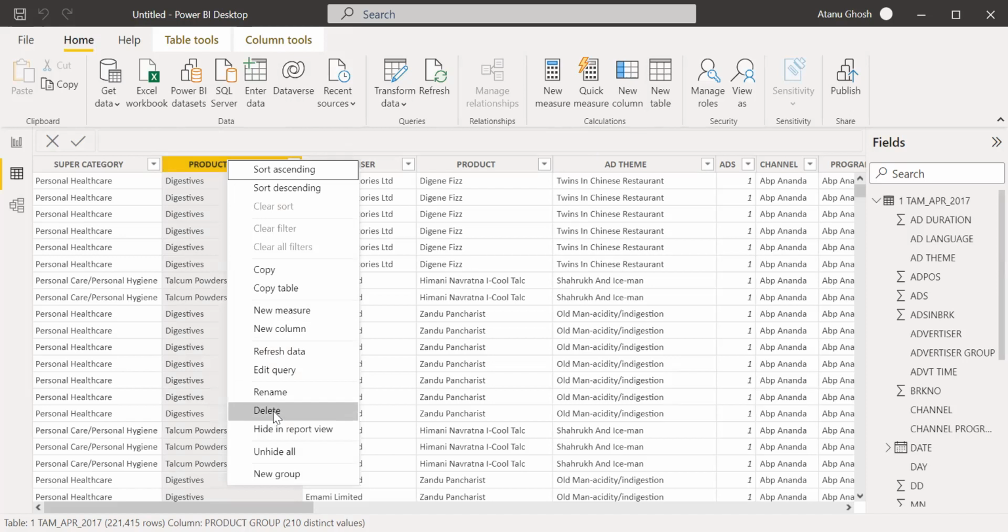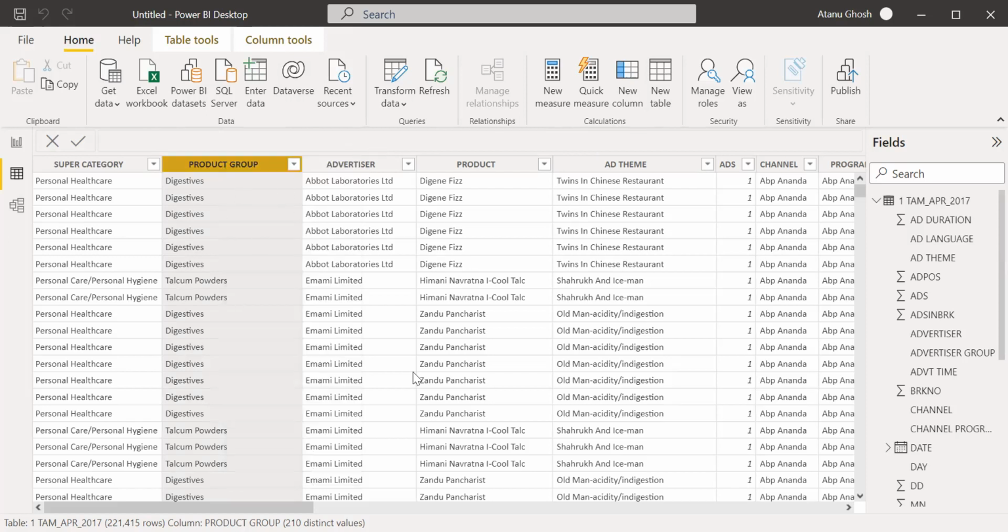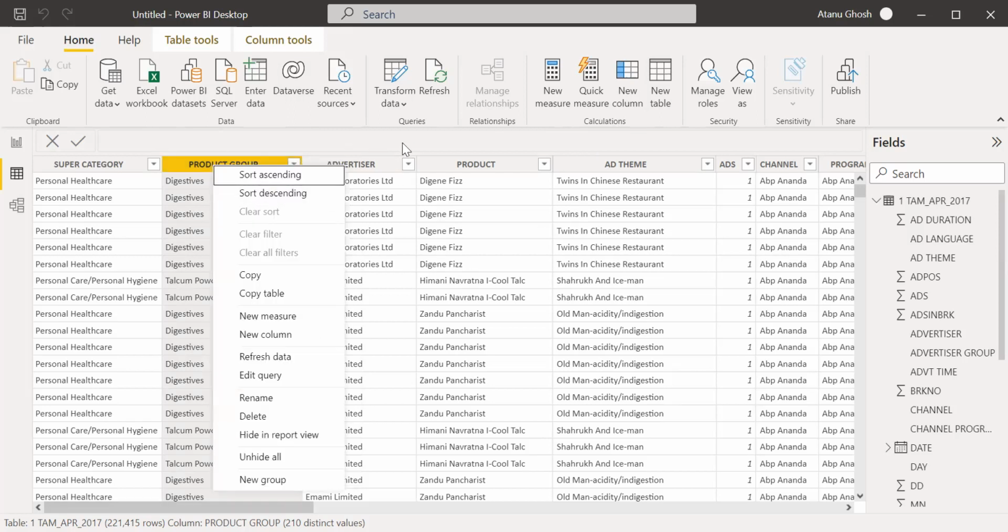Just do a right click, the right button, and delete. Selecting the column, do a right click and delete it. That's right, that's what I have done. You're right, you can delete it from right there.